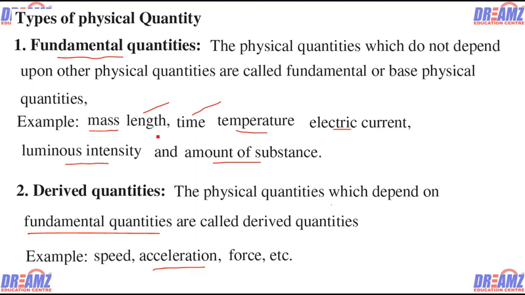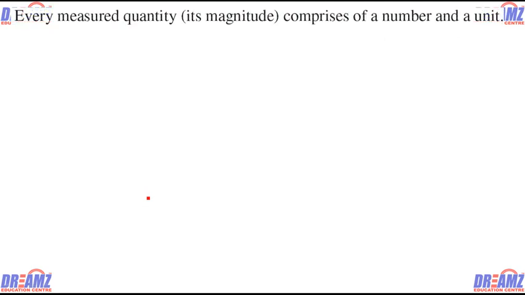So we see there are 7 fundamental quantities. It's the mass, the length, the time, the temperature, the current, the intensity, and the amount of substance. And the quantities that can be derived or created from these, we call derived quantities. Now we are moving to our next part.